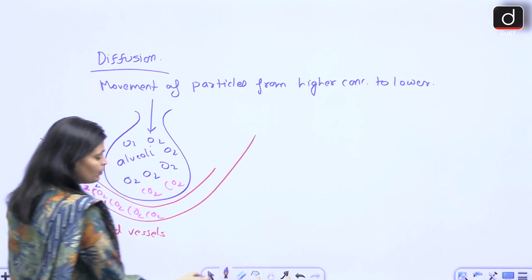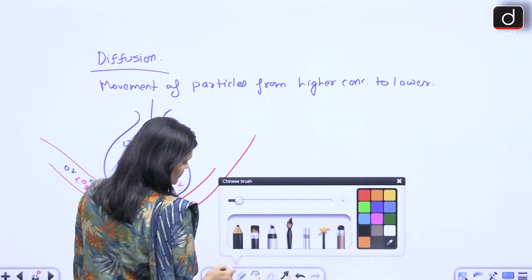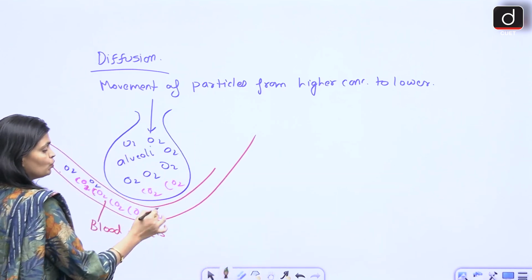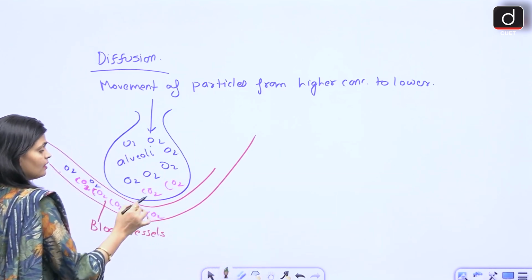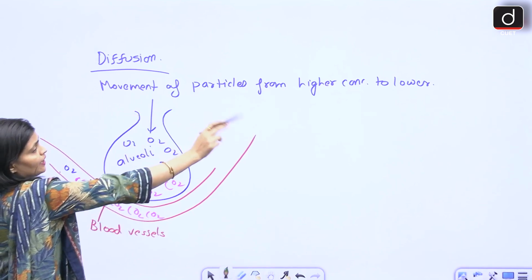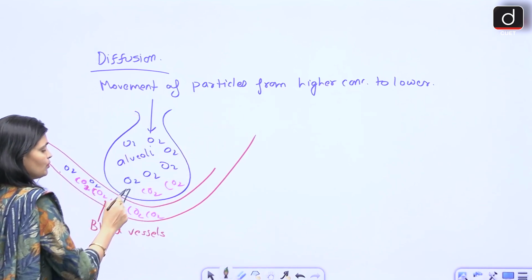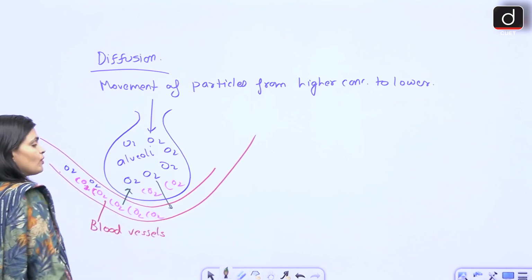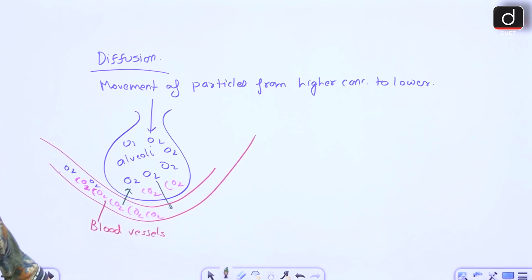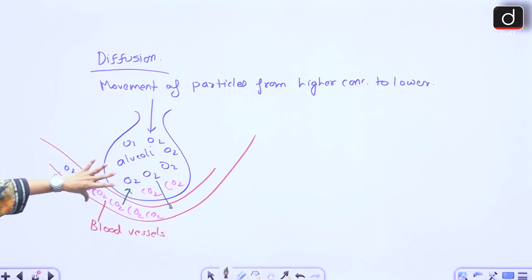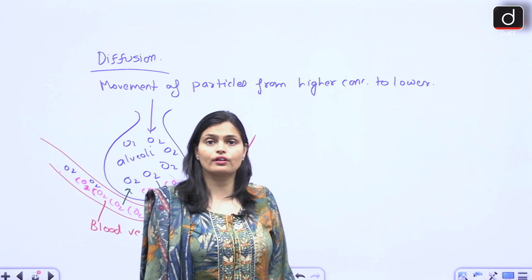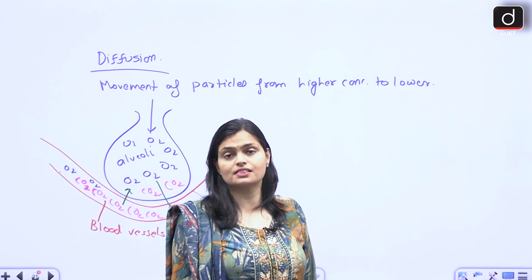So from where to where the movement takes place, guys? This CO2 from the blood, right? Higher to lower, diffusion higher to lower. So CO2 moves from blood to alveoli, oxygen moves from alveoli to blood. So like this, the exchange of gas takes place. So the question asked, which respiratory organ involves in the gaseous exchange?